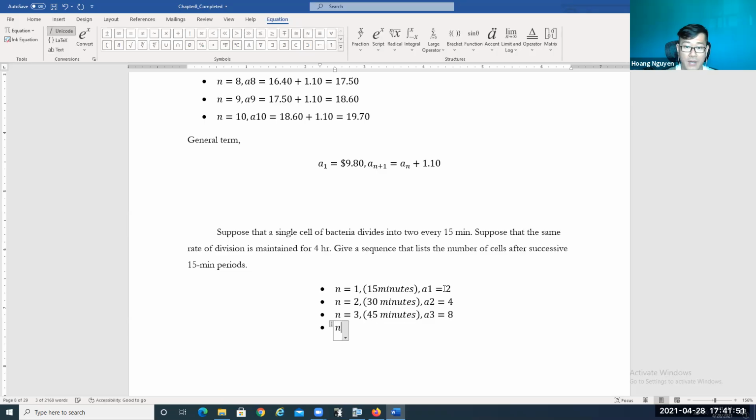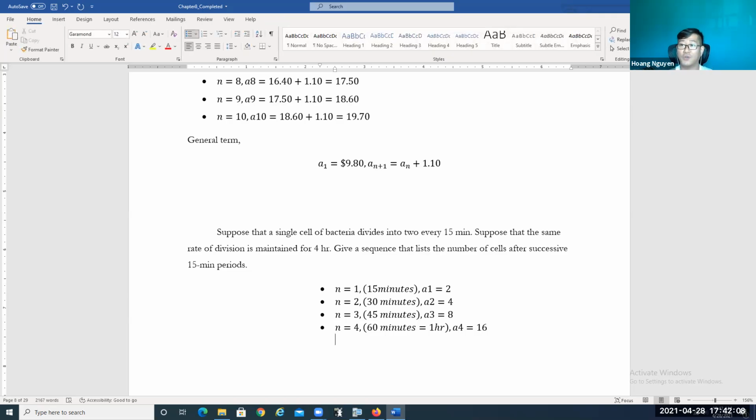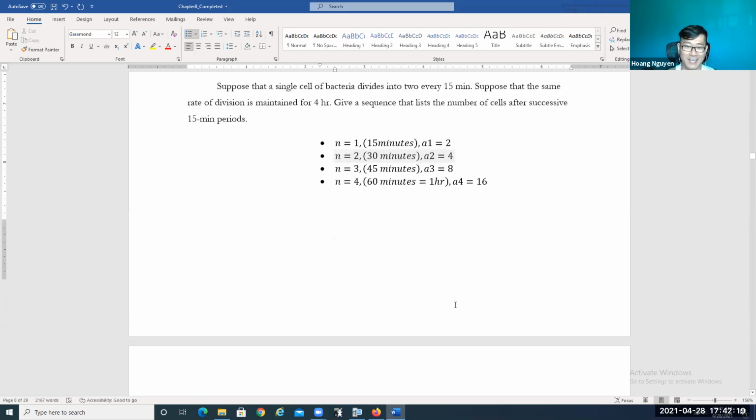When n is equal 4, which is 60 minutes, which is 1 hour, A4 will be double that, so gonna be 16. And then you're gonna do the same process over. So you're gonna find out how many bacteria we're gonna get after 4 hours. So let's finish the rest of the question over here, everyone. Have fun completing this, okay?